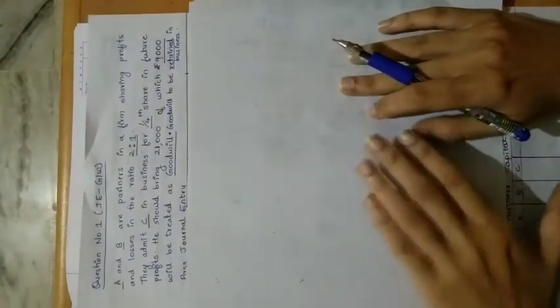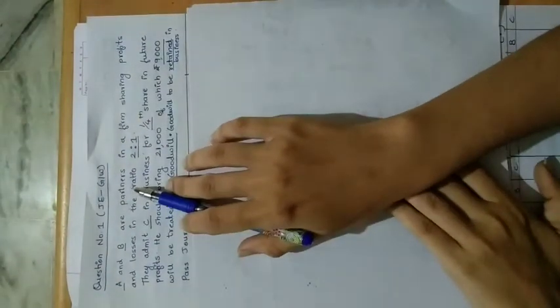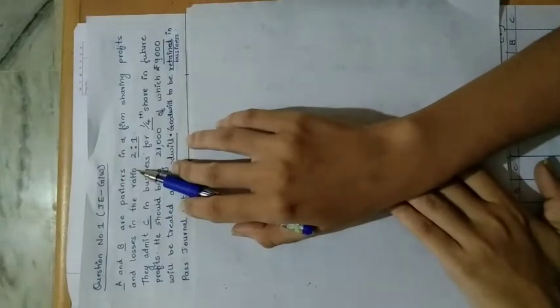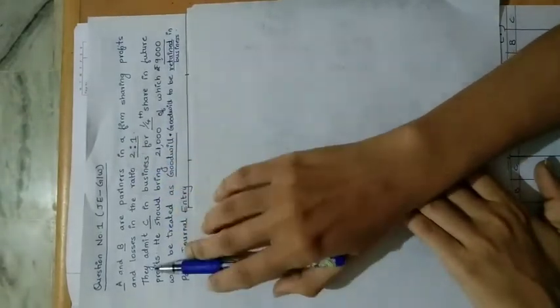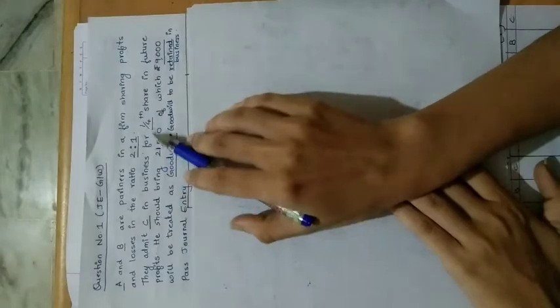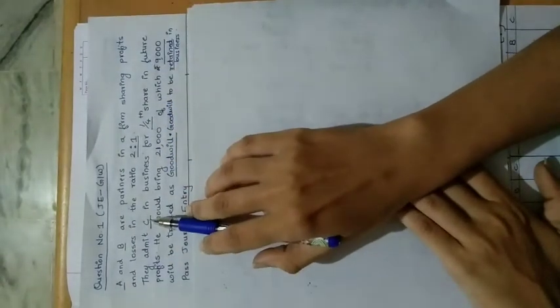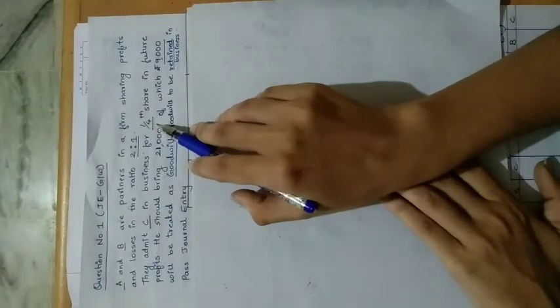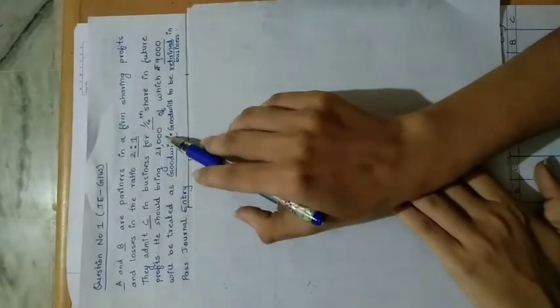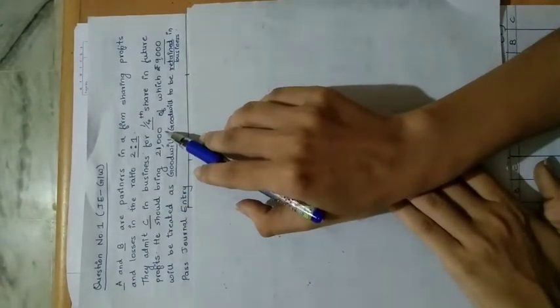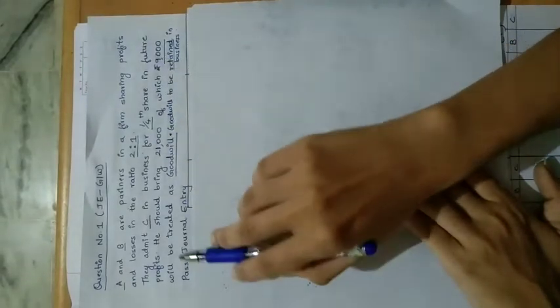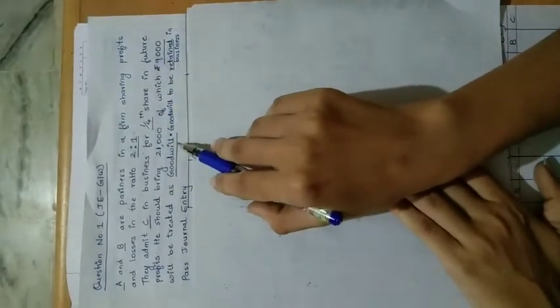So what is given to us? A and B are partners, so they are the old partners and their old ratio is 2:1. They admit C into the business for a 1/4 share in the future profit. So what share is the new partner getting in future? 1/4. He should bring 21,000, of which 9,000 will be treated as goodwill.